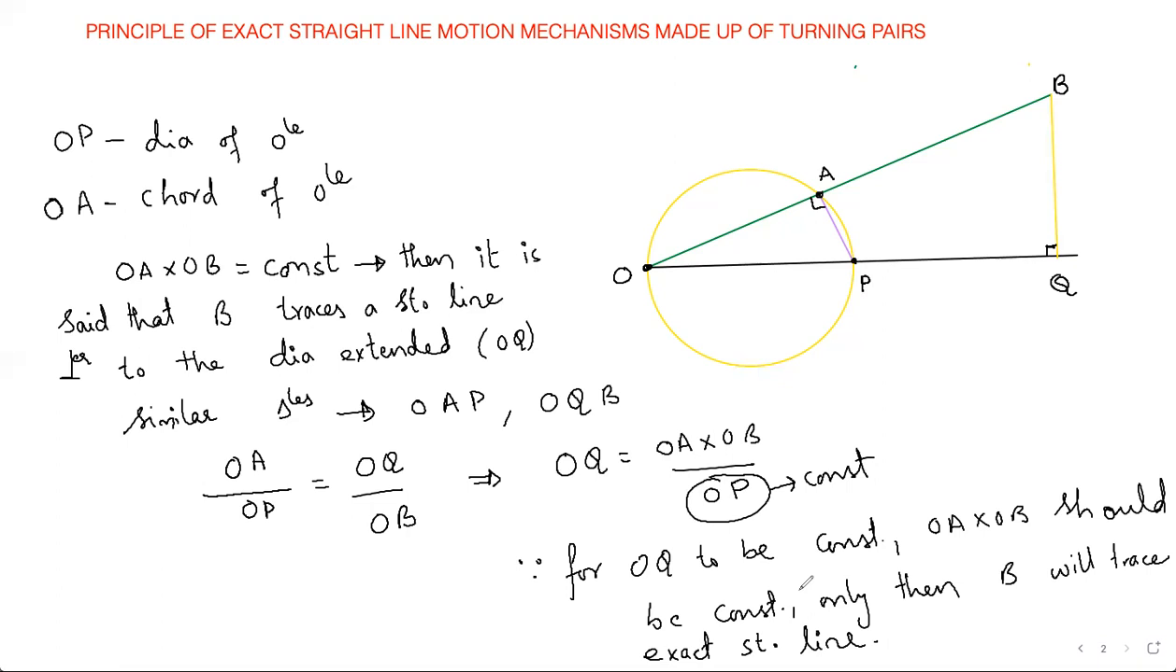So this concept is used in all the exact straight line derivations, where you will assume that O is fixed and A is rotating in a circular manner, and B is some point such that O, A, B are on the same line. If OA multiplied by OB is constant, then you say that B will trace a straight line perpendicular to the diameter of the circle. Got it? So this is what we will try to prove in each and every derivation. Okay, thank you.